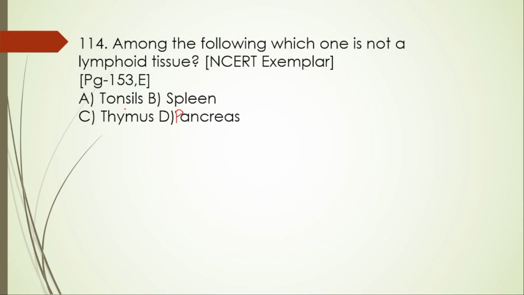They include the primary lymphoid organs like thymus, spleen, and then tonsils. But he is asking for not. So pancreas is the right one. This is a gland of the digestive and endocrine system, isn't it?